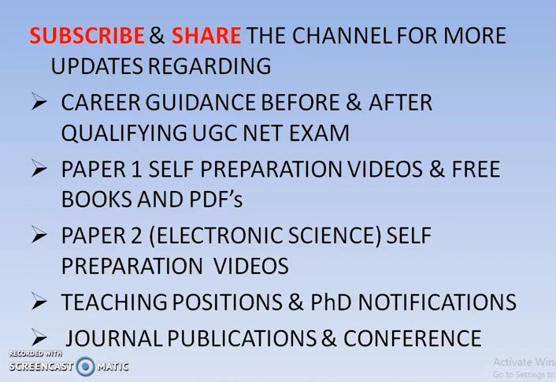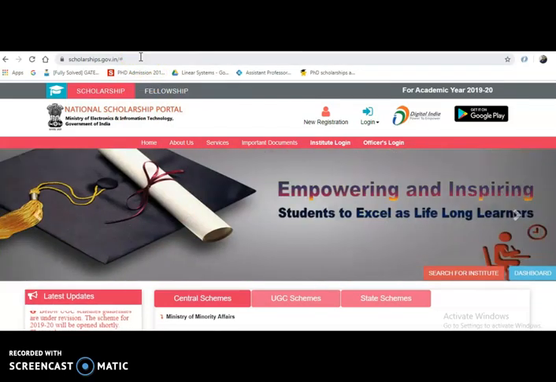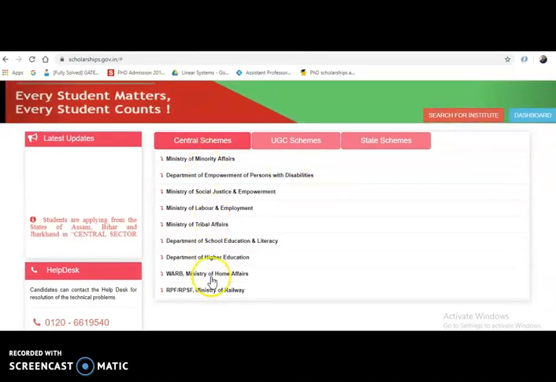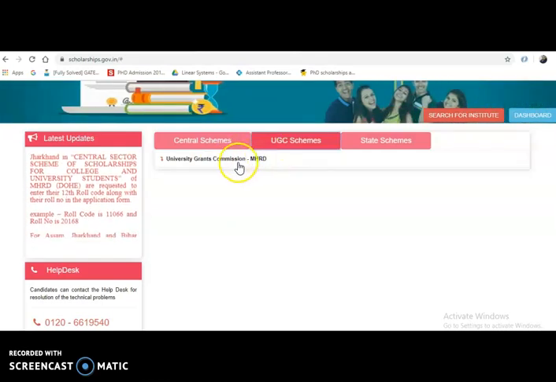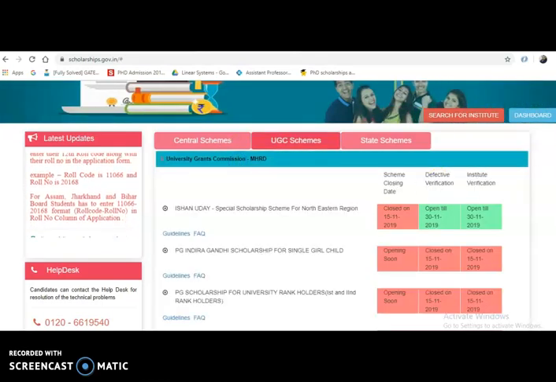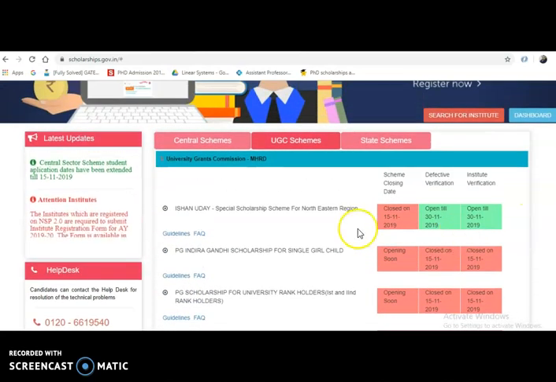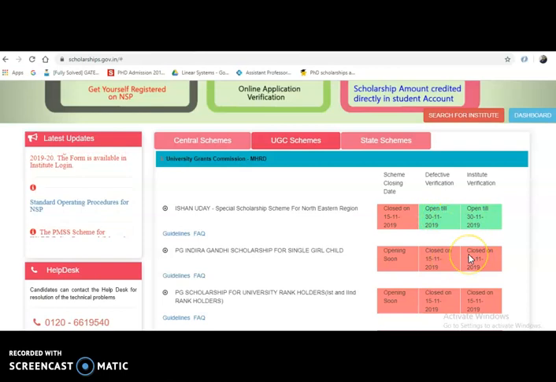And now, coming to the present content of the video, this is the official website of the National Scholarship Portal. I will provide this link in the description box of this video. Coming to this one, here you can check what the different schemes are. See, these are all the central schemes, and if you want to check the UGC schemes, then click on this one, and then again click on this one, and you can see that these are all the UGC schemes. Out of all the UGC schemes, you can verify which scheme is open. Open schemes are in green color and the closed schemes are in red color.